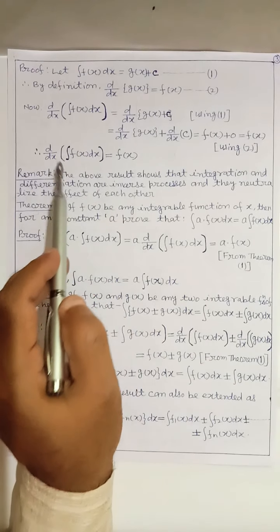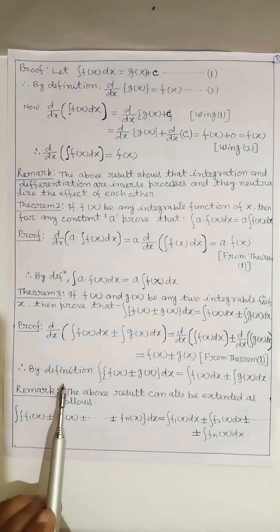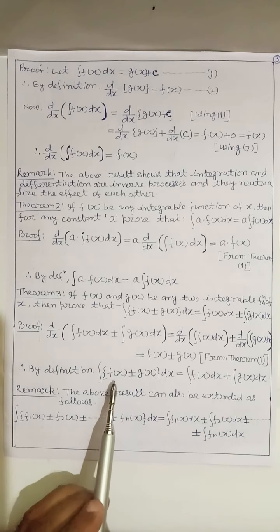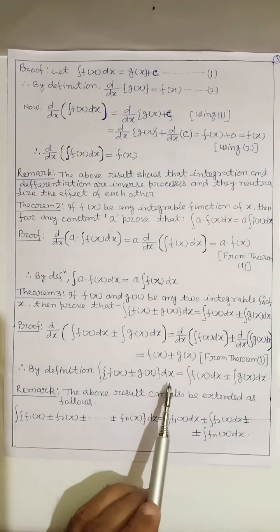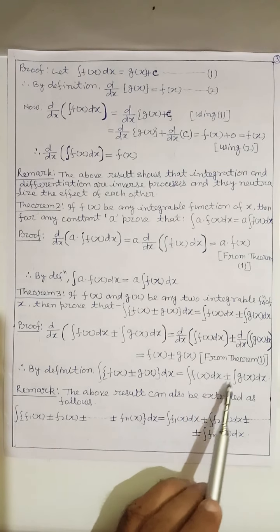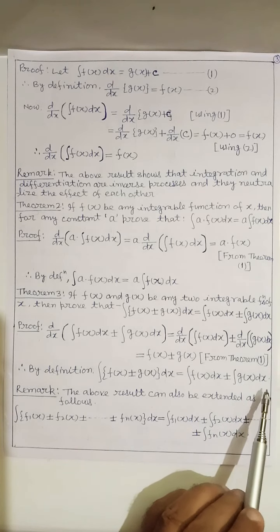From this result we can write, so by the definition, the integral of [f(x) ± g(x)] dx equals the integral of f(x) dx ± the integral of g(x) dx.